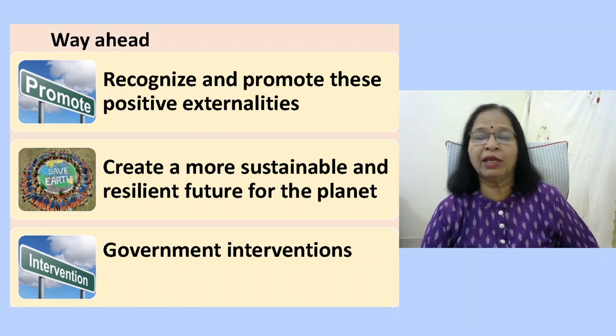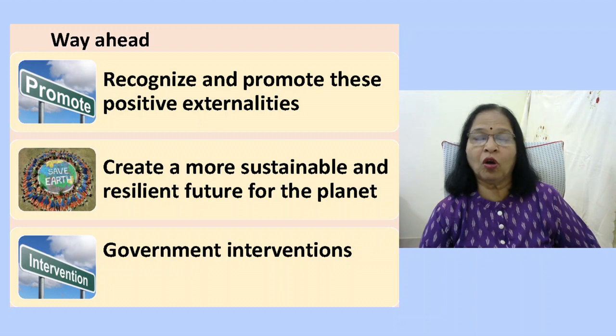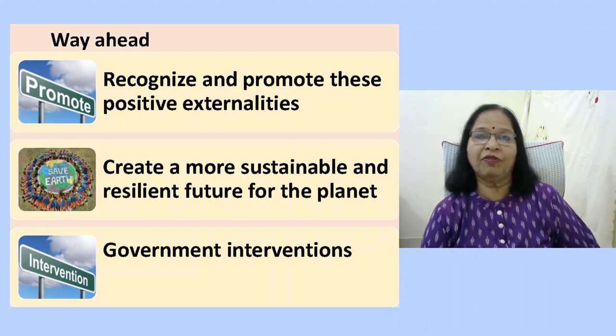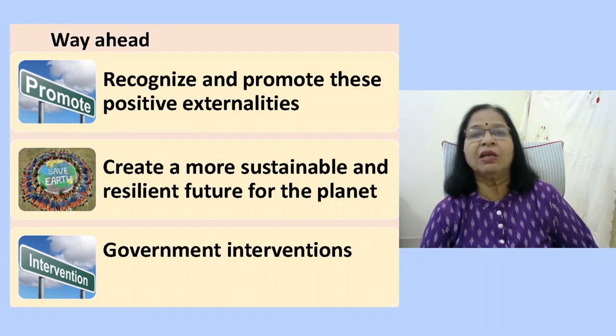For example, if more solar energy plants or water treatment plants have to be installed, the government has to recognize the benefits that these installations provide to the society, and therefore encourage the production or installation of such plants. By recognizing and promoting the positive externalities, we can create a more sustainable and resilient future for the planet. These government interventions, such as the use of subsidies, will be discussed in another video.